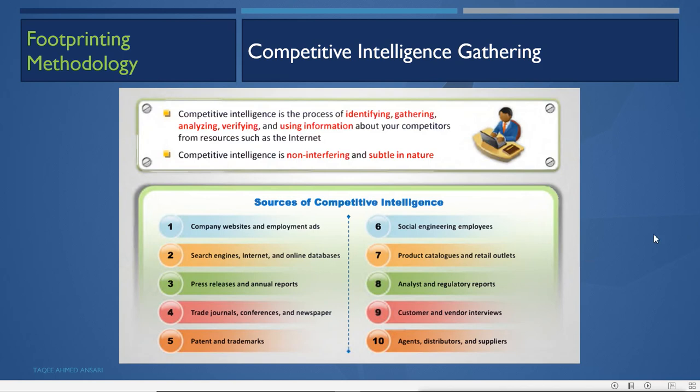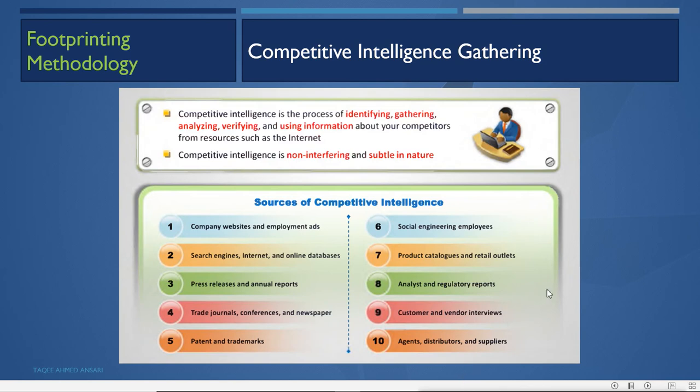Next is competitive intelligence gathering. Competitive intelligence gathering is the process of identifying, gathering, analyzing, verifying and using information about your competitors from resources such as the internet. This competitive intelligence is non-interfering and subtle in nature. So it is not interfering with anyone, it is just subtle in nature.